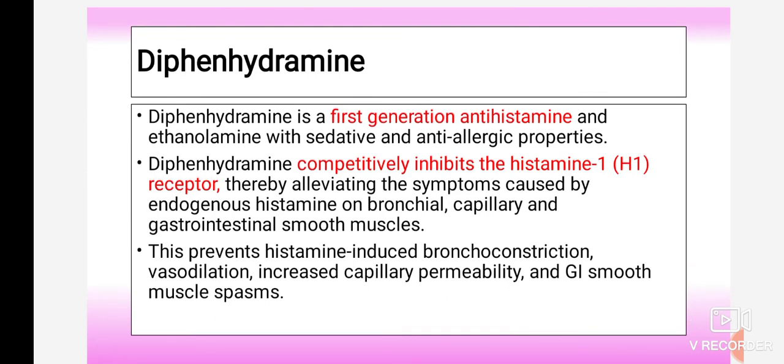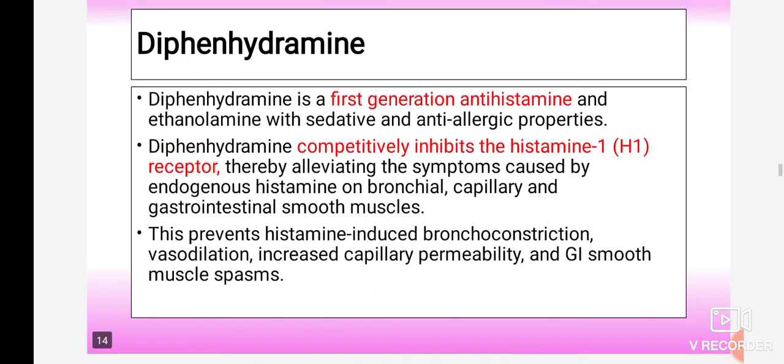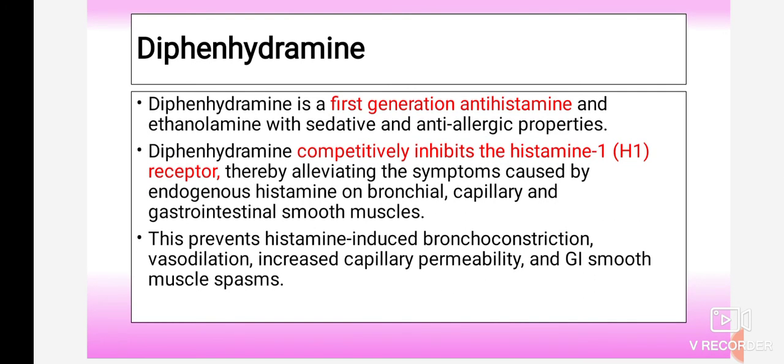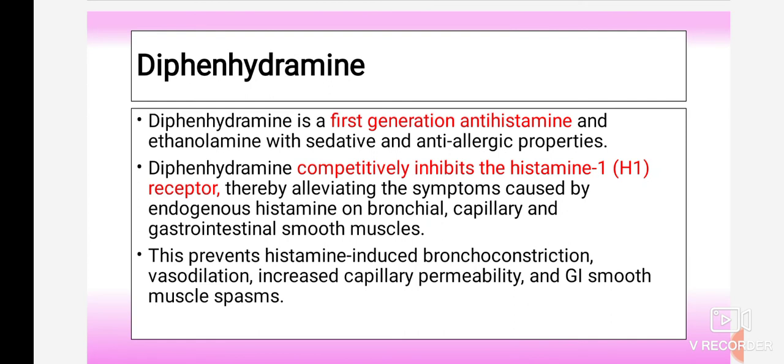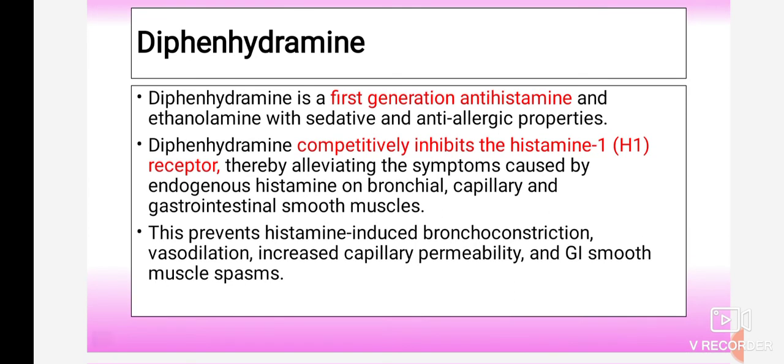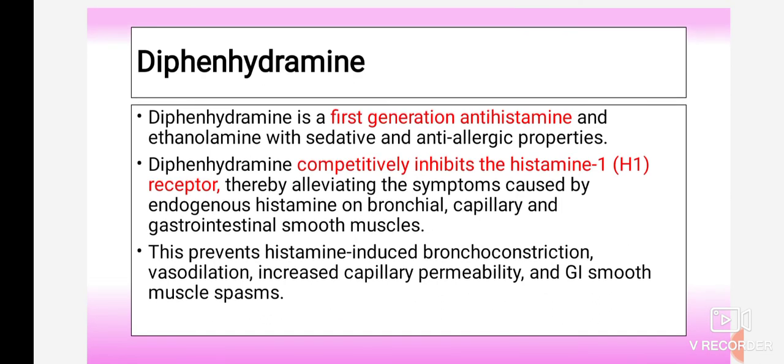So this is a drug, that is diphenhydramine, one of the important drugs, the drug which was developed first. So it is a first generation antihistamine and ethanolamine with sedative and anti-allergic properties. Mainly it is used to inhibit the activities which are produced by histamine. So they are first generation antihistamines. We have seen first generation and second generation antihistamines, then side effects related to the first generation antihistamines, like having anticholinergic side effects and sedative properties.